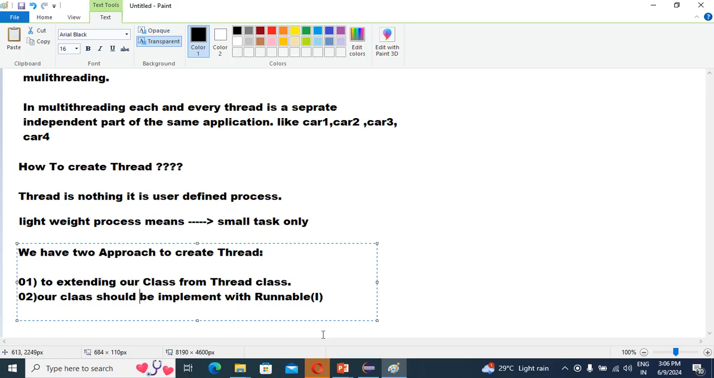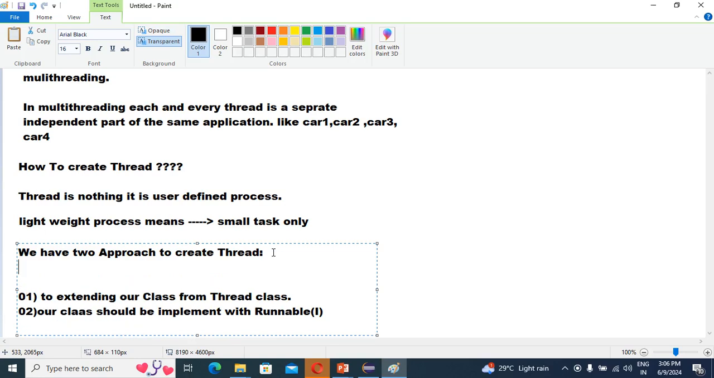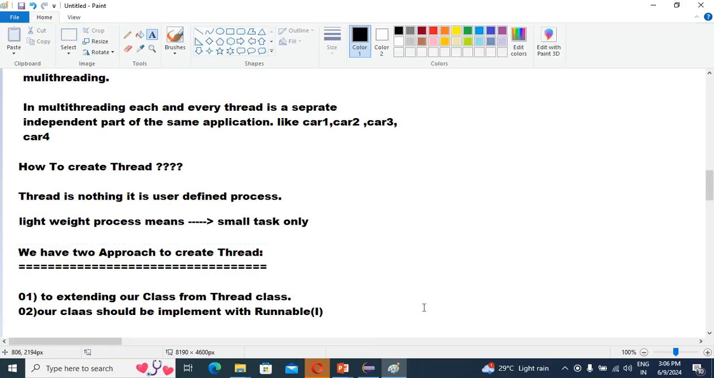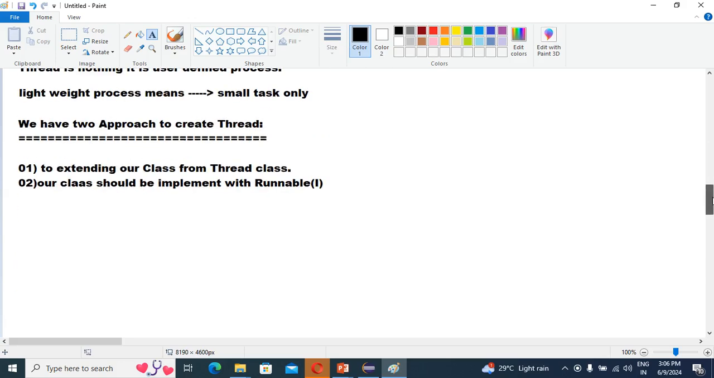So guys, these are the two approaches we need to follow if we need to create a thread. If we are going to create a thread, these things we need to follow. So the first approach is extending our class from the Thread class. Second, our class should implement the Runnable interface.